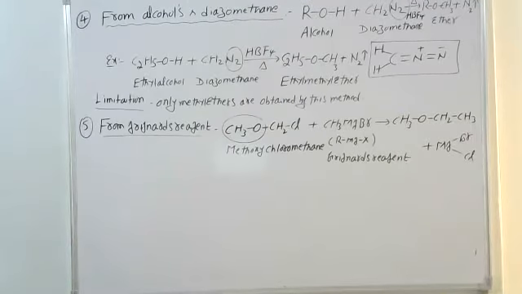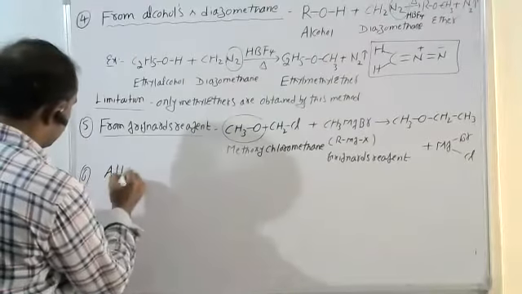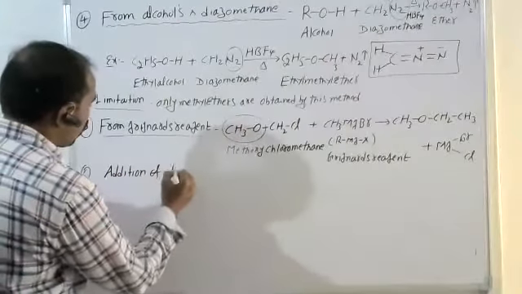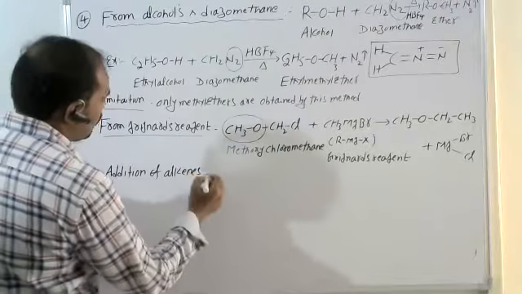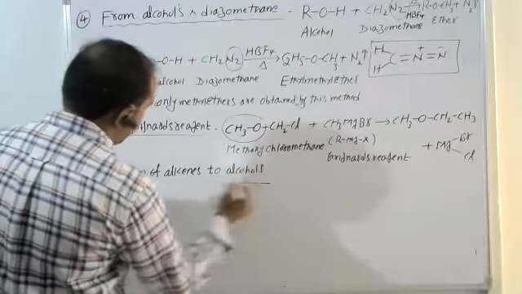Okay, see, for example, addition of alcohols to alkenes.